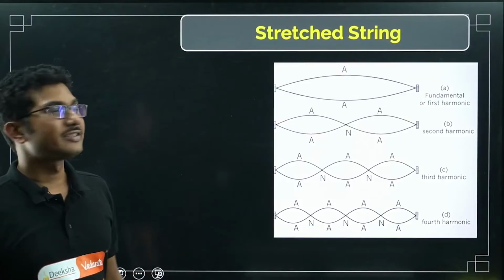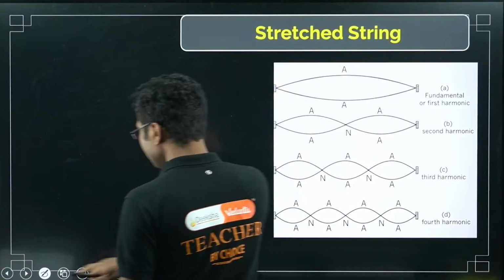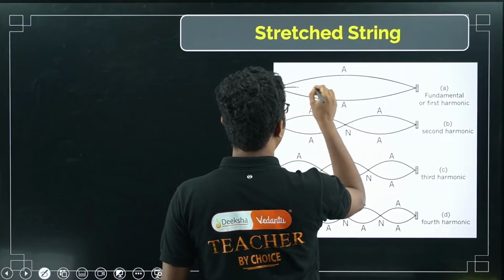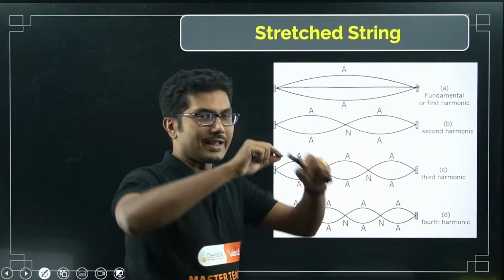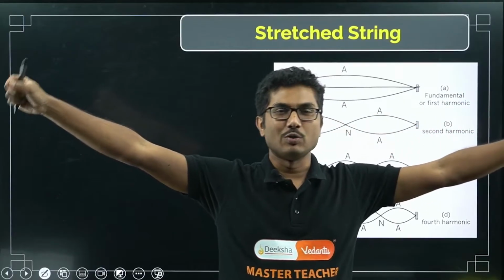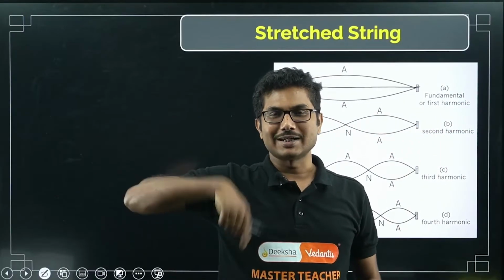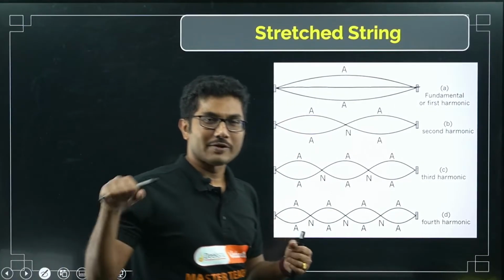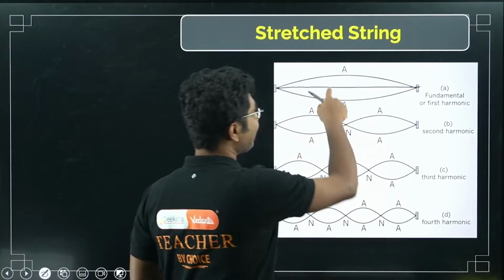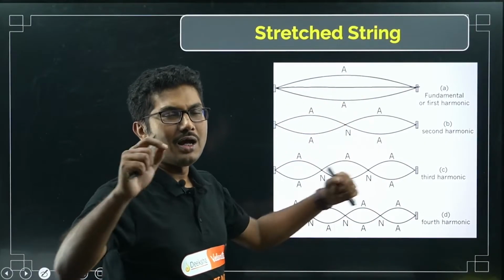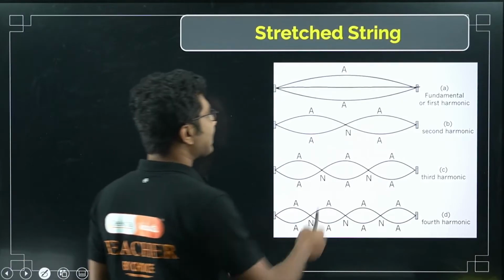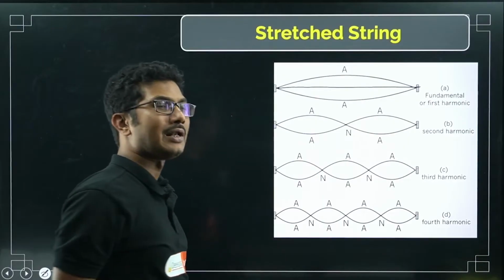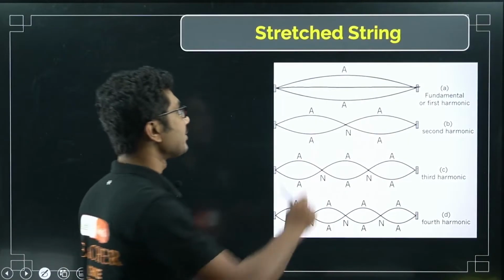Now this is a stretched string. Stretched string means you have a string. You have played this in your childhood, I am sure about that. You tie the string between two points and then you pluck it, so it starts vibrating. If you play guitar or any wired instrument, violin etc., then basically this is nothing but a stretched string. They are all a type of stretched string. So what happens when you pluck at the middle? It starts vibrating like this. This is called the fundamental or first harmonic. This is the fundamental frequency.